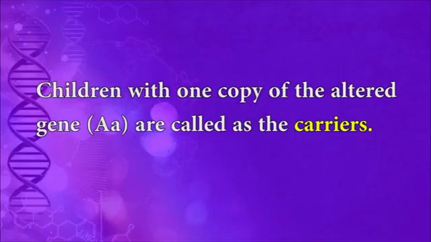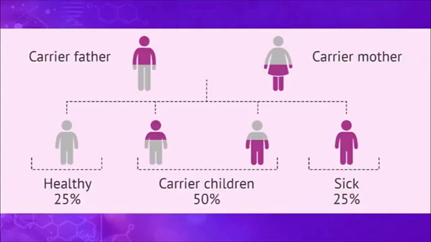In the case of recessive inheritance, both copies of the gene should be affected to show the symptoms of the disease. Children with one copy of the altered gene are called carriers. They carry those genes and pass the affected gene on to the next generation. Hence, the chance of getting an affected child is 25%.